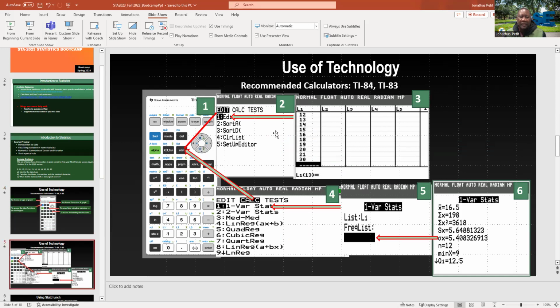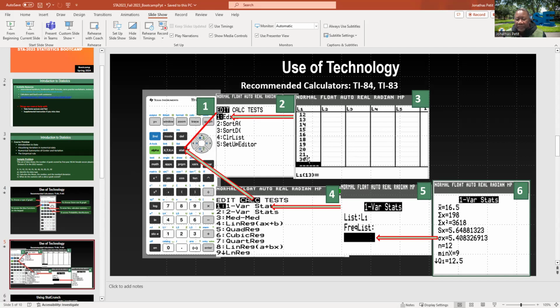Remember, we have to hit the stat button whenever we have to start. So to start putting data in, we use the stat function and edit. Those are the two functions that we use to put data in the list.